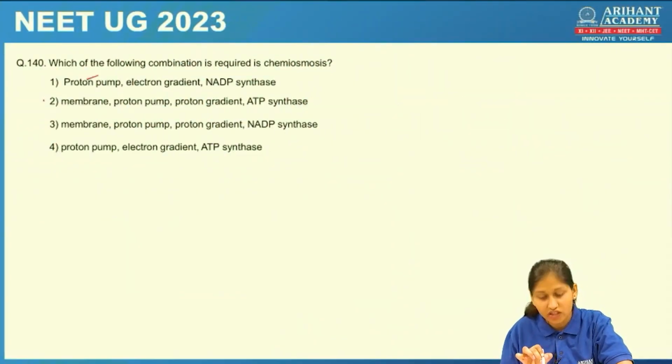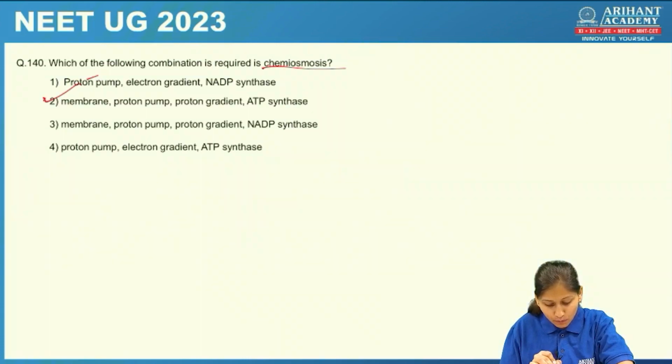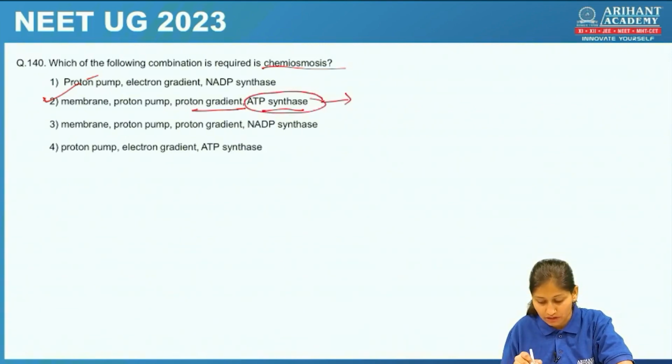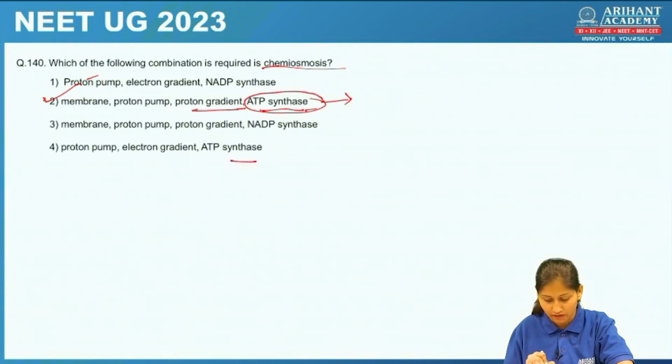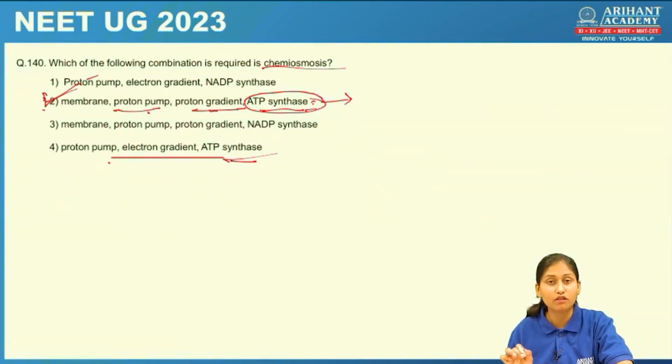Which of the following combinations is required in the chemiosmosis process? Here we have membrane, proton pump, proton gradient and ATP synthase. ATP synthase is the most important one, which produces the ATP. Here ATP synthase is given, and here also it is given. But check here, membrane is absent, and proton gradient is not mentioned. In this option, membrane, proton pump, proton gradient, ATP synthase all are mentioned. So this will be the more accurate one.